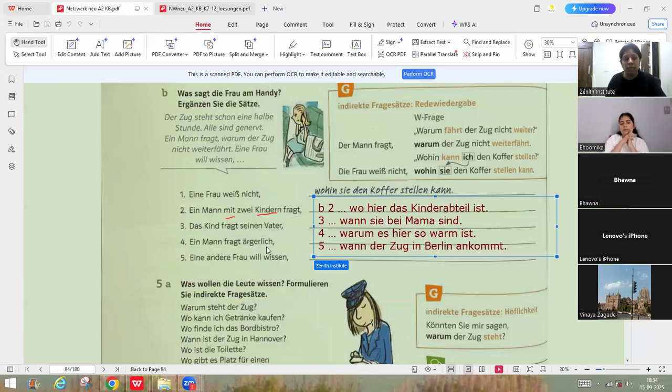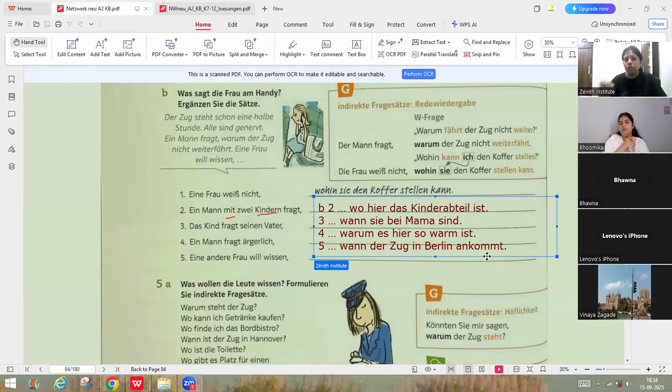Next is, ein Mann fragt ärgerlich. Ärgerlich is angrily. Warum ist es hier so warm? Why is it so hot here? And next is, eine andere Frau will wissen, wann der Zug in Berlin ankommt. Will wissen is wants to know. When the train will arrive in Berlin.